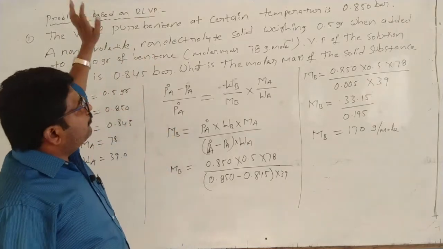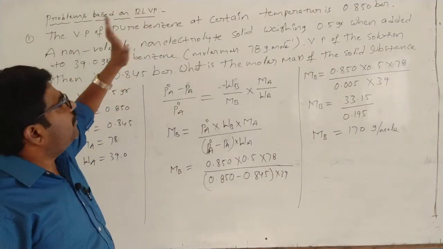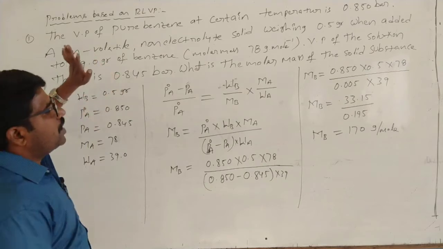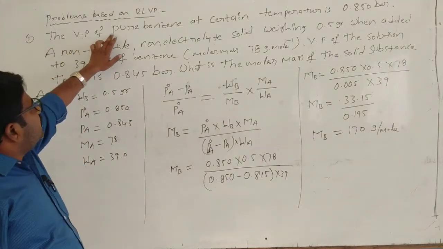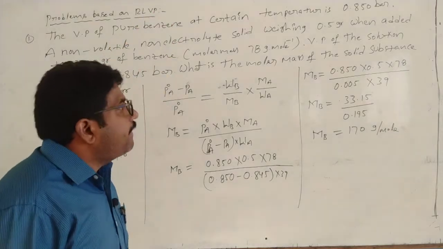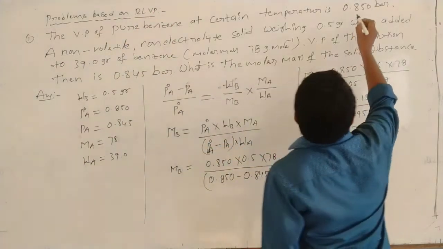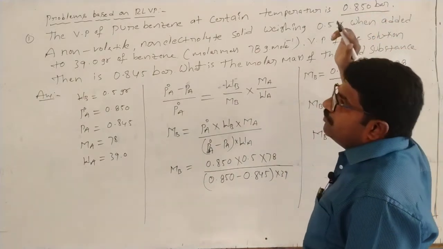Now this is a problem based on RLVP, relative lowering of vapor pressure. Now see what kind of problem it is. The vapor pressure of pure benzene at a certain temperature is 0.850 bar.